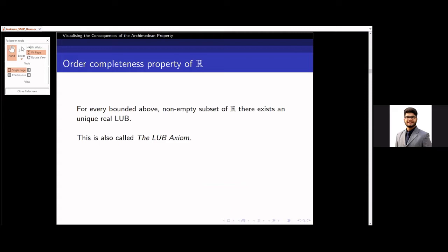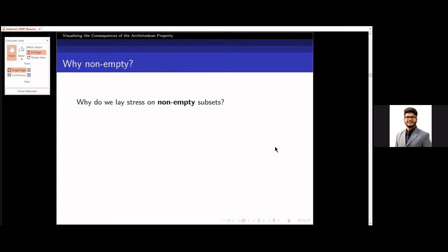That means if a set is bounded above and non-empty, then there exists an alpha in R such that the LUB of that set is equal to alpha. This is also called the LUB axiom. Now, analogously, you can also try to define the GLB axiom using quantifiers. Why do we lay stress on the